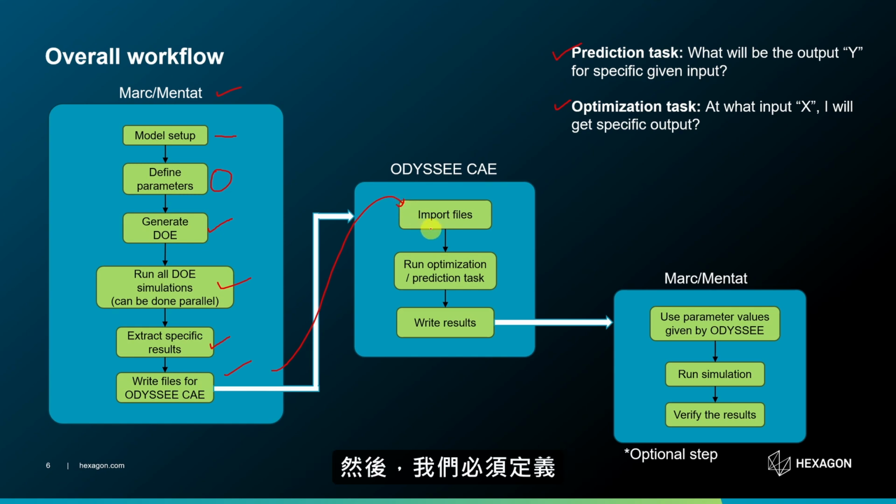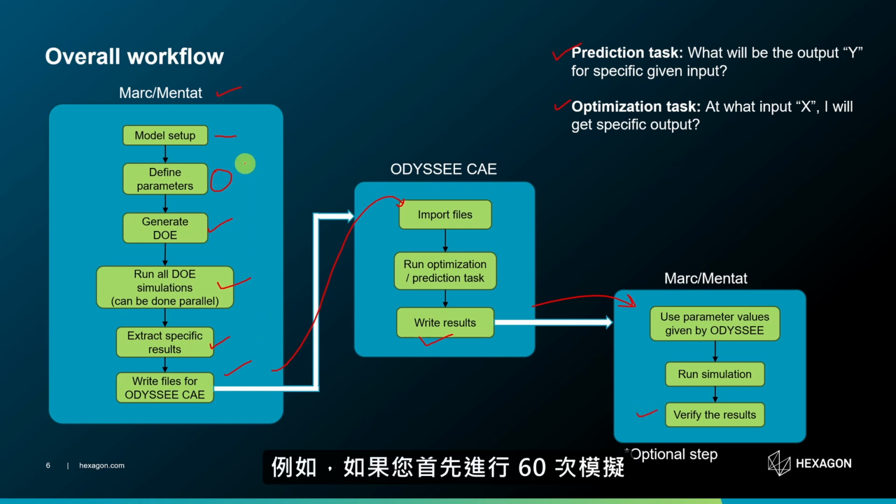Here then we have to define if it is optimization task or prediction task. If it is optimization task, you will provide what is your target value. If it is prediction task, you will provide the input value and then ODYSSEE will run machine learning model and then write the results. Now next step is optional. Once you get those results, you can import them back into Mentat and run one more simulation just to verify if those values are correct.